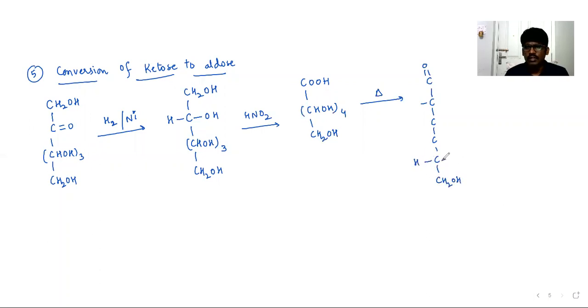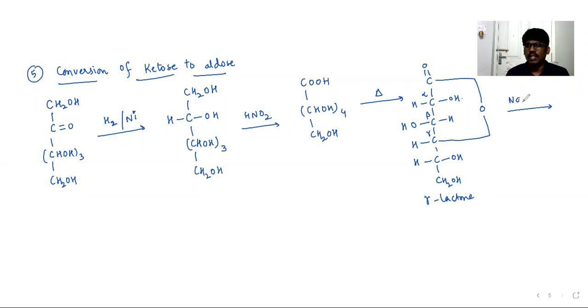This will be H, OH, H, which can be connected with this. It is nothing but gamma lactone. This gamma lactone is subjected to reduction, with NaHg or NaBH4 or anything.